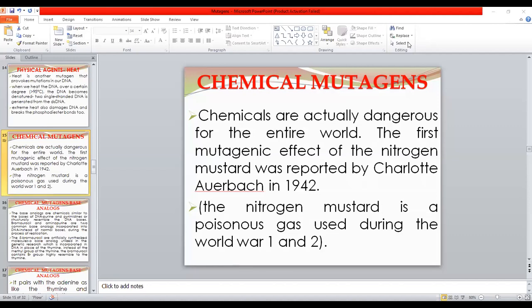The first mutagenic effect of nitrogen mustard gas was reported in 1942. Nitrogen mustard gas was heavily used during World War One and World War Two. After the end of World War Two, the individuals who were exposed to this dangerous gas were examined and reported to have modifications in their genetic material. So the first chemical to be reported as mutagenic was nitrogen mustard gas.